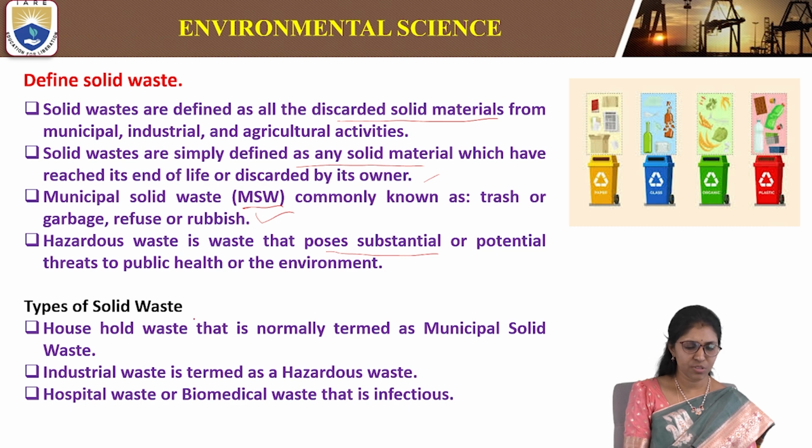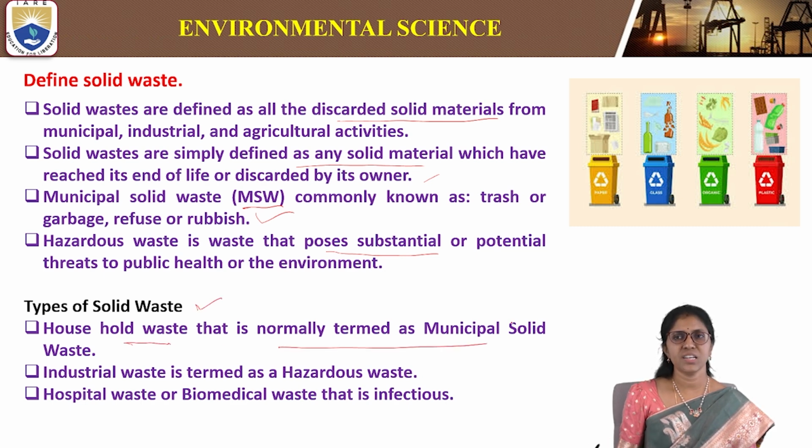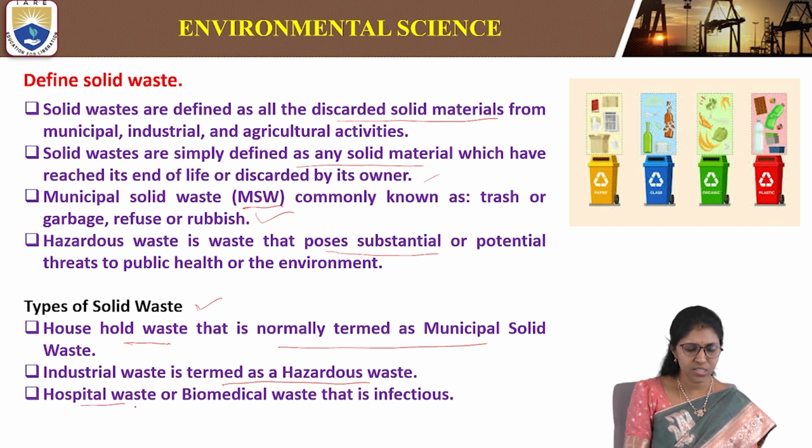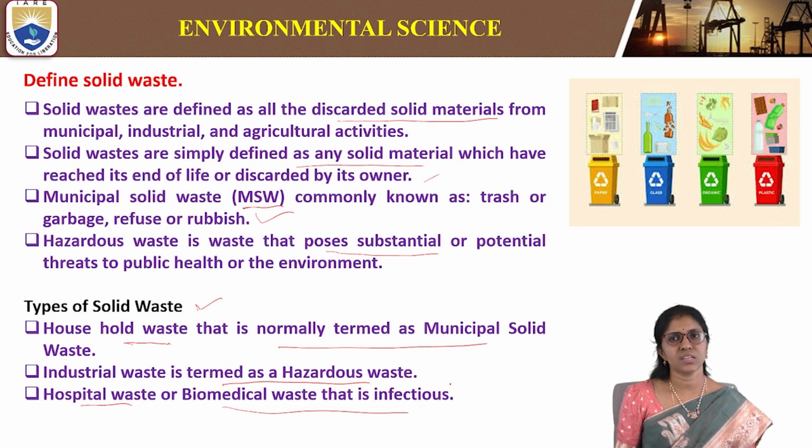So what are the types of solid waste? Household waste, which is normally termed municipal solid waste. Industrial waste, which is termed hazardous waste. Hospital waste or biomedical waste, which is infectious. So three types of solid waste are there: household waste, industrial waste, which is very hazardous, and hospital waste or biomedical waste, which causes infections.